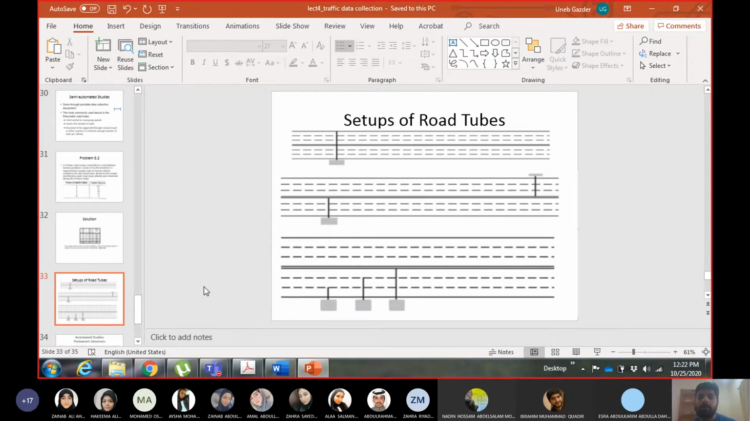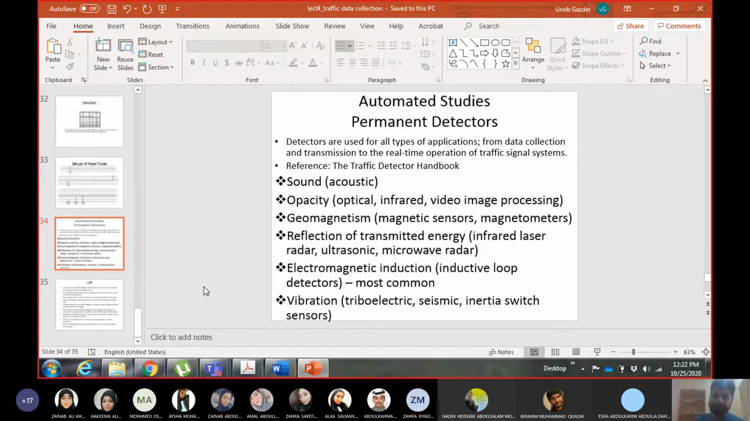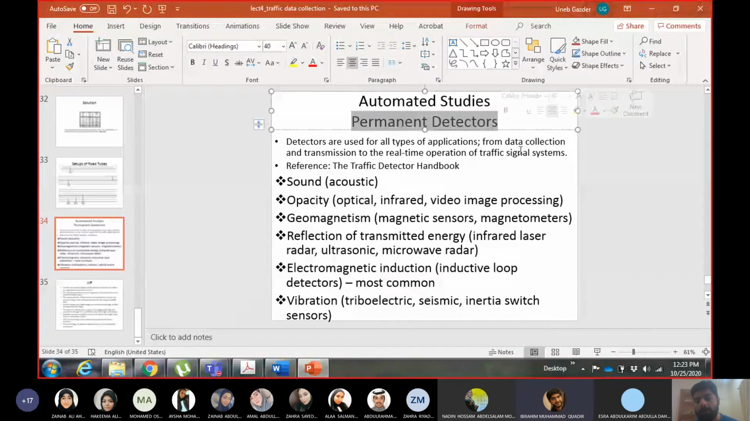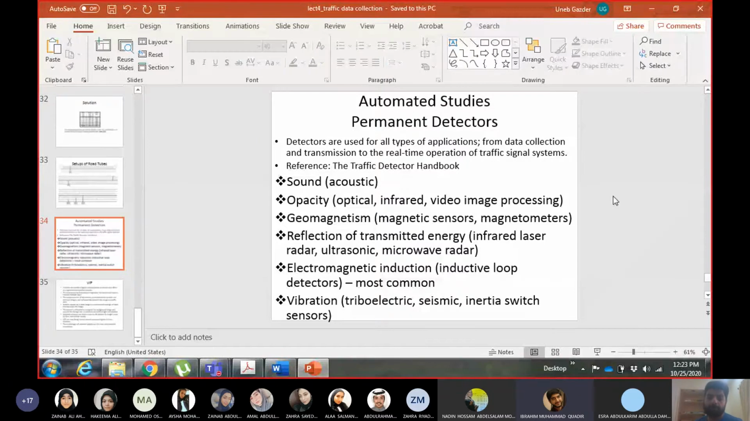Okay, then we move toward automated studies. Automated, so again the data is collected through an instrument, through equipment. But the difference between semi-automated and automated is the type of equipment. These equipments are permanent detectors, so you install them permanently on the road. They are not portable. You have to install and fix them on the road, either on the side or below the surface. This is the main difference. You can call them detectors or sensors or equipment, whatever, but they are fixed.